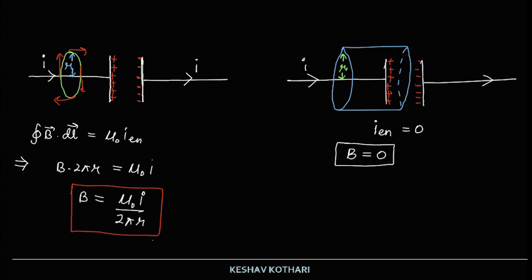Now, in order to understand this term, we come to this portion of the capacitor plate, where there is an electric field E that is created.